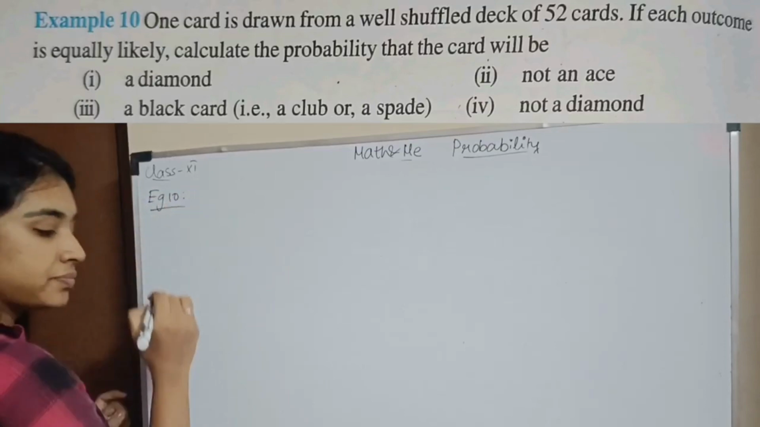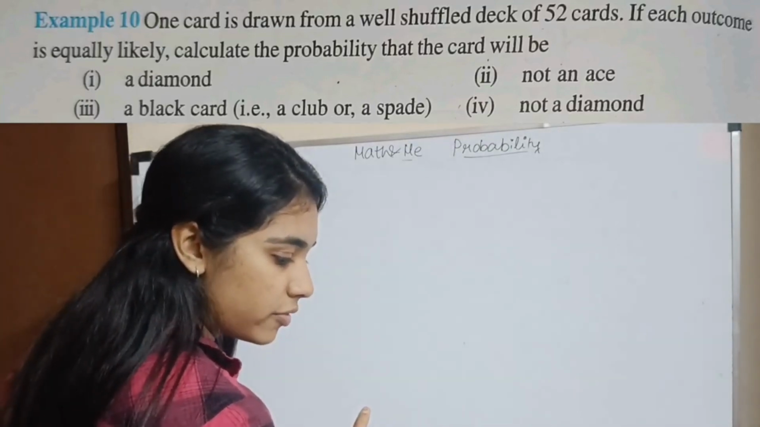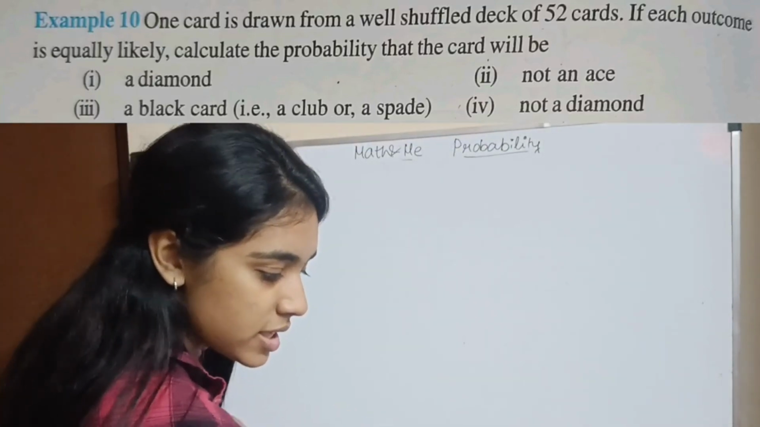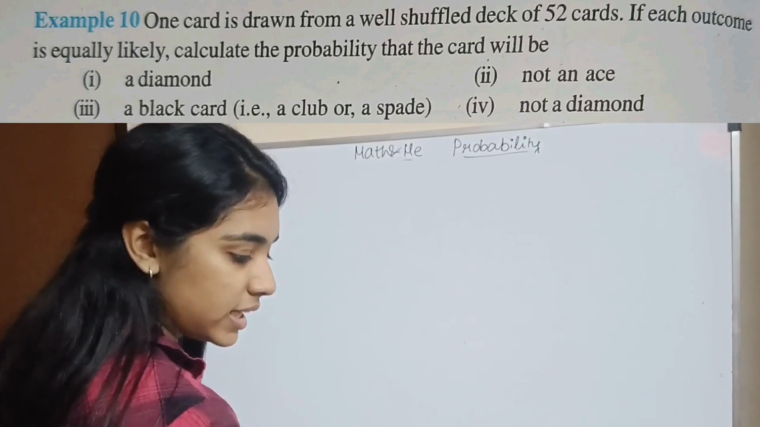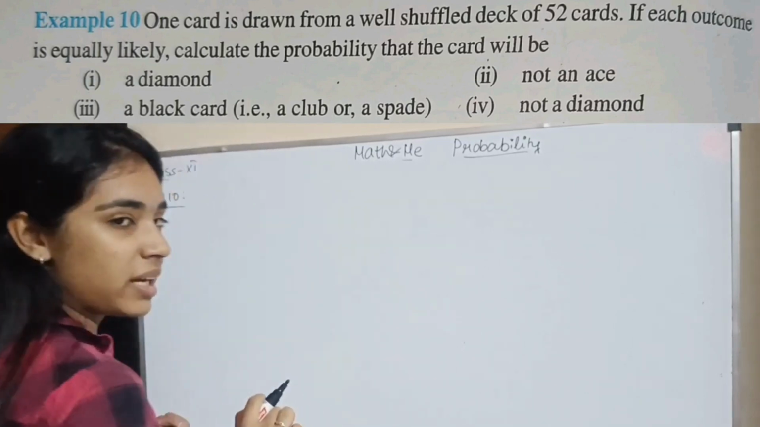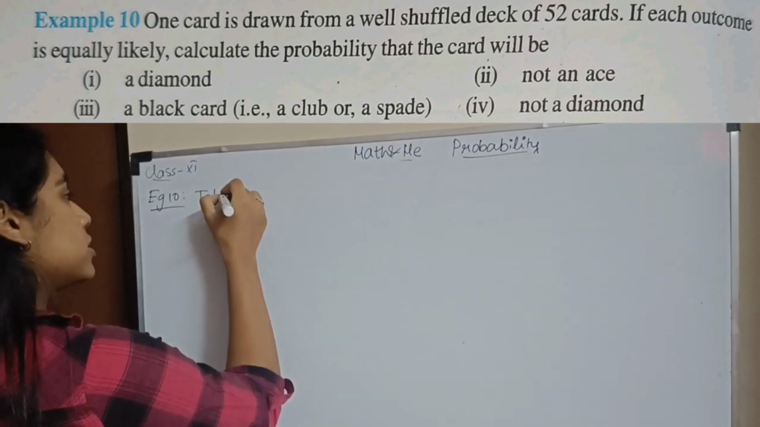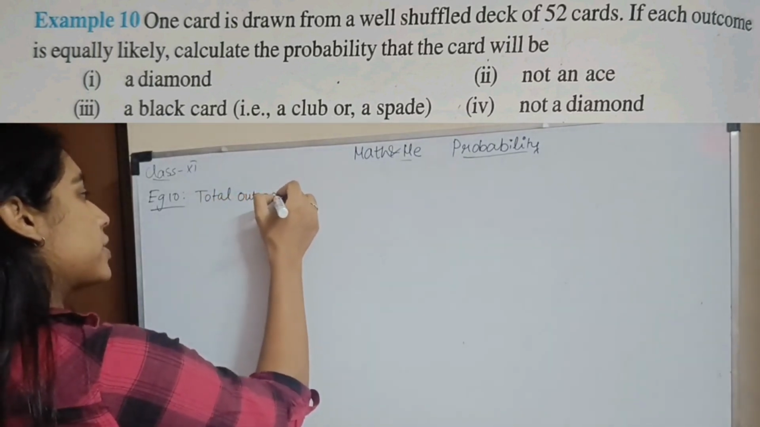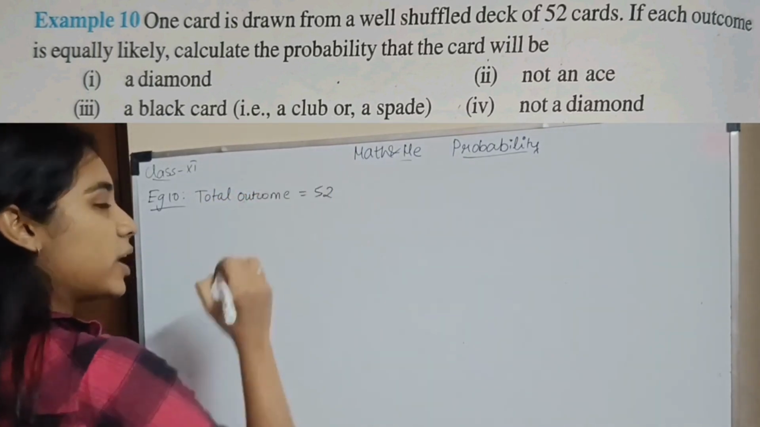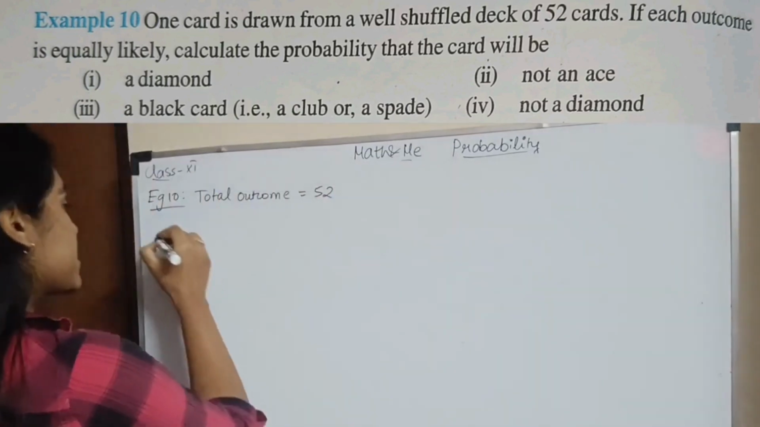Example 10. One card is drawn from a well-shuffled deck of 52 cards. If each outcome is equally likely, calculate the probability that the card will be a diamond. First, total outcome enna? Total outcome is the number of cards. How many cards do you have in a deck? You have 52 cards.